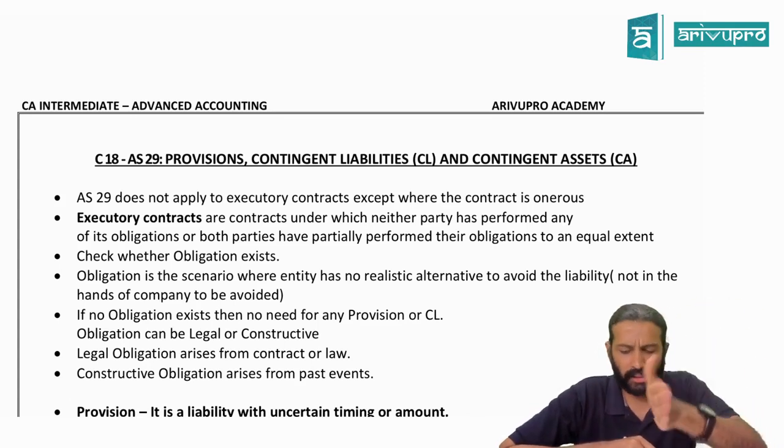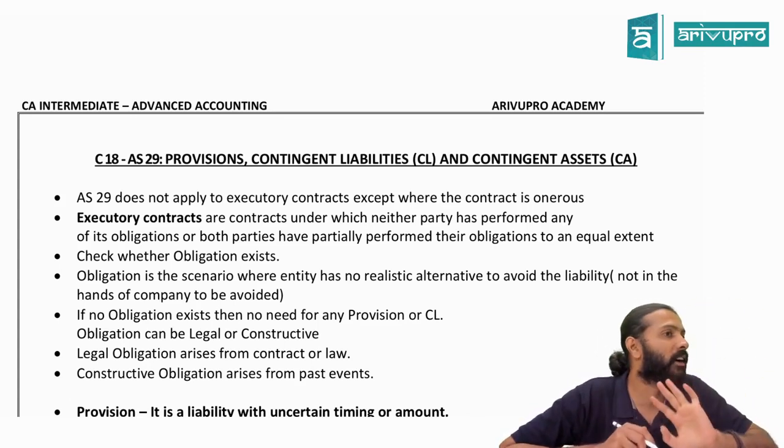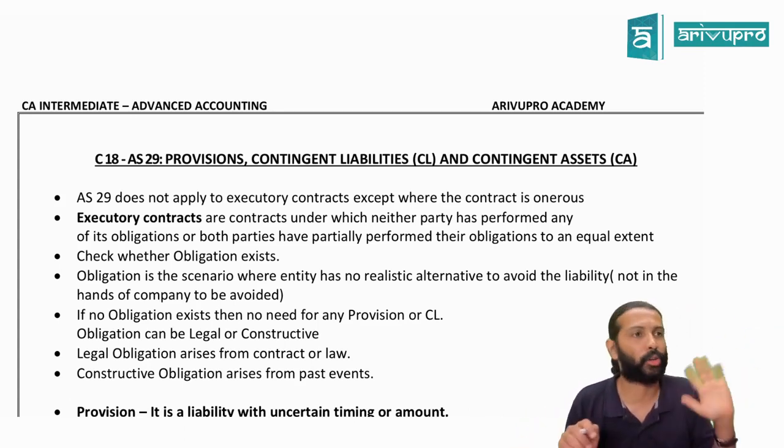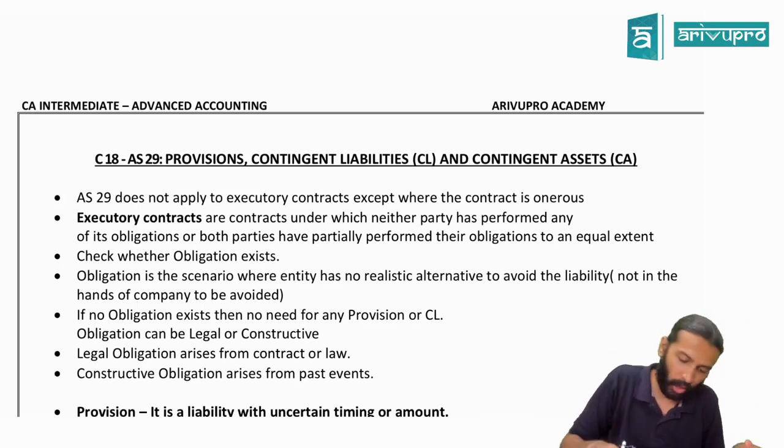Provision is recognized, contingent asset and contingent liability are only disclosed in notes to accounts. This standard gives you guidance on when you should do all that. Are we fine, sir? Okay.